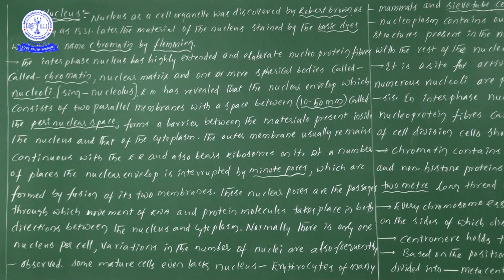I hope you understood that particular point. By using different types of basic dyes only, we can study the presence of chromatin material. So for the first time, the scientist who used different types of dyes for studying chromatin is Fleming. Okay, next one.